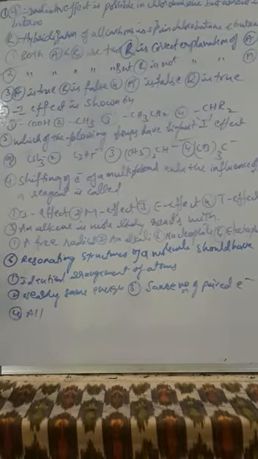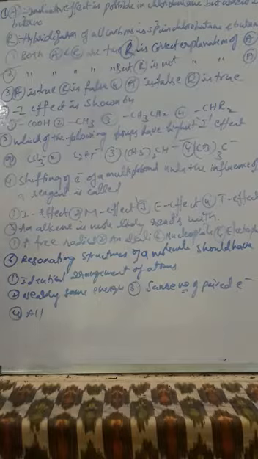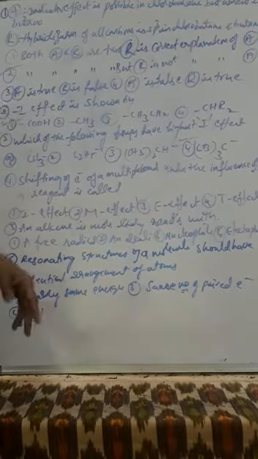Next, an alkene is more likely to react with what? You know that mostly alkenes undergo electrophilic addition reactions. So alkenes more likely react with the electrophile.